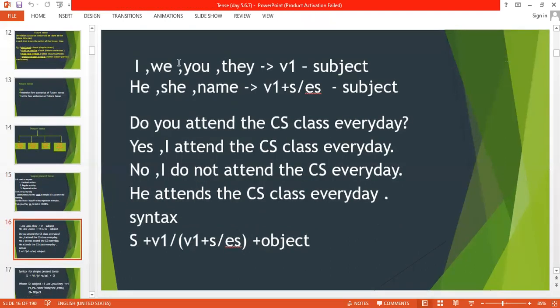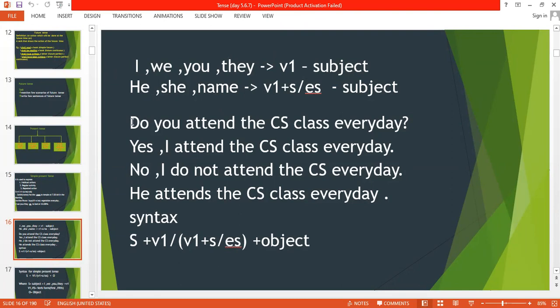So let's see here, as we have discussed, if my subject is I, we, you, they, then I have to use V1. If my subject is he, she, and name, then I have to use V1 plus S or ES.